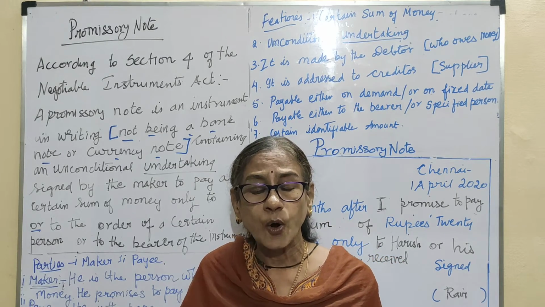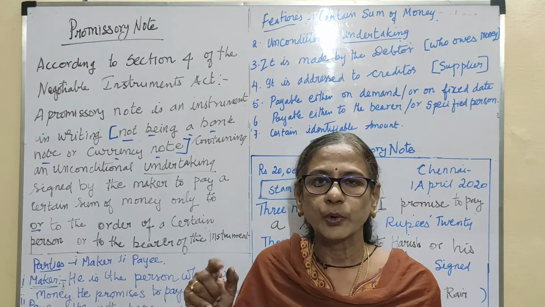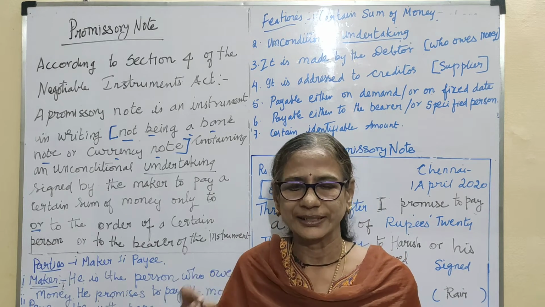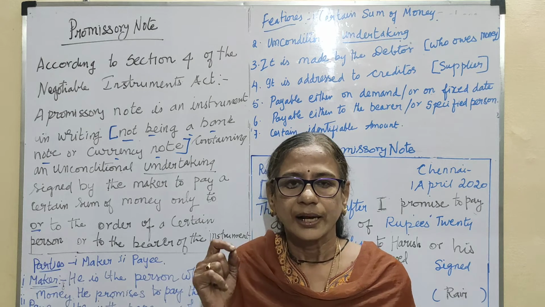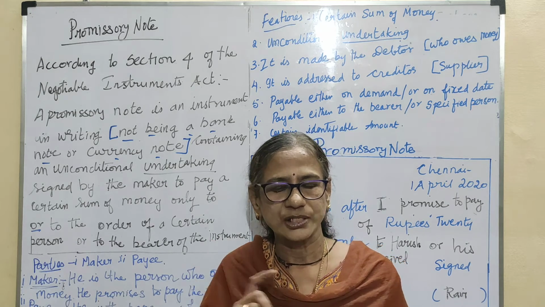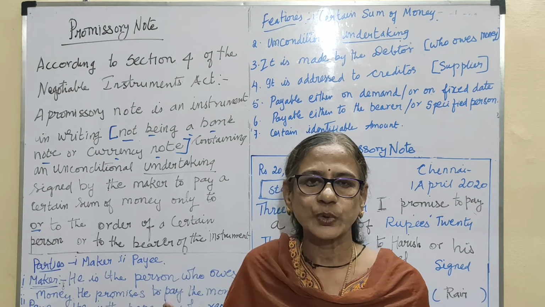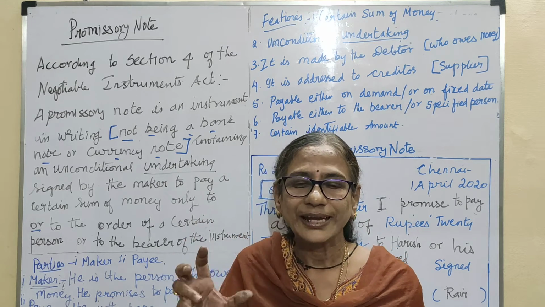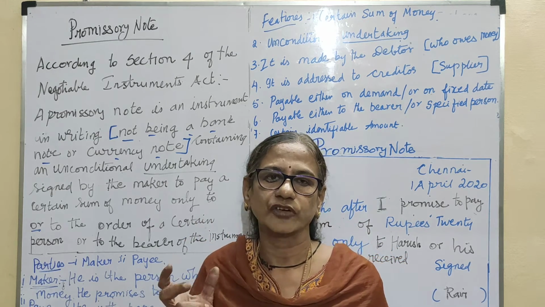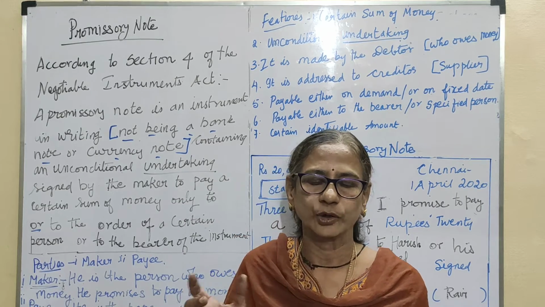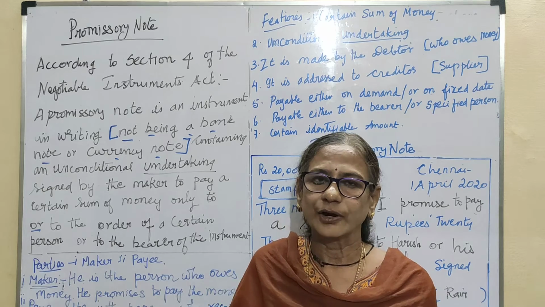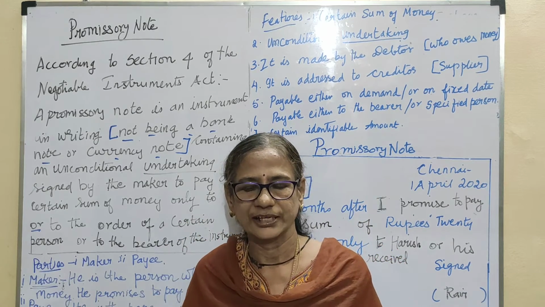Another one is the accommodation bill. An accommodation bill is nothing but a transfer of money from one person to another, borrowing and lending of money without any transaction of goods or services. The journals for the accommodation bill and the trade bill we will see in the next class.